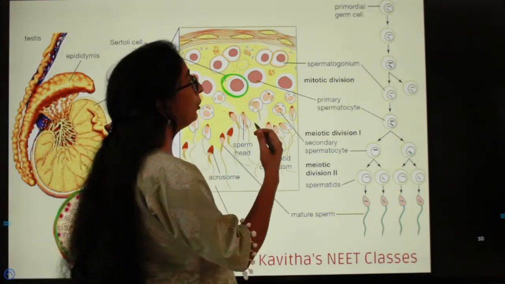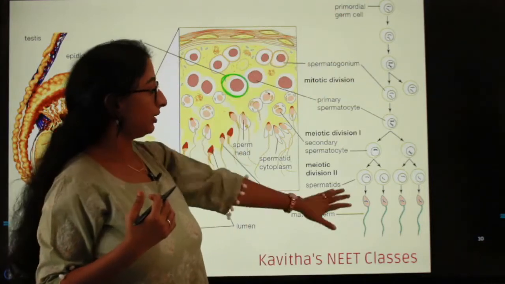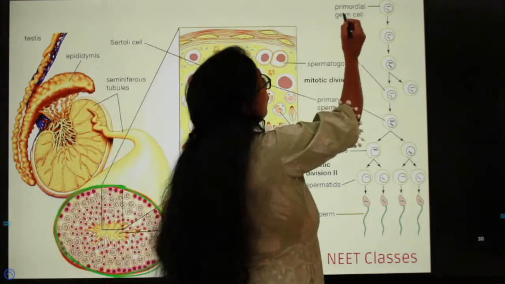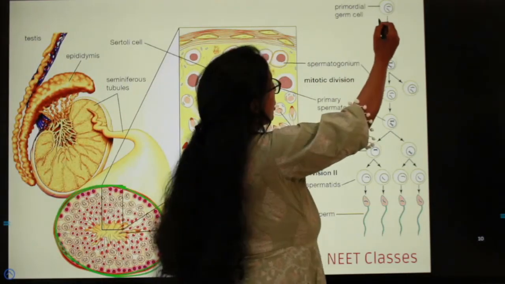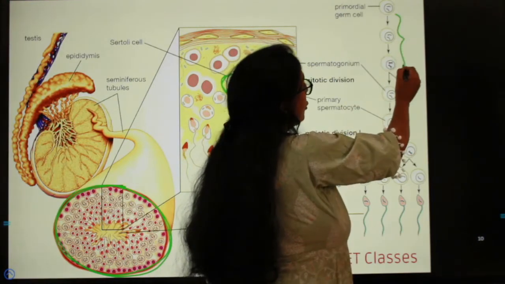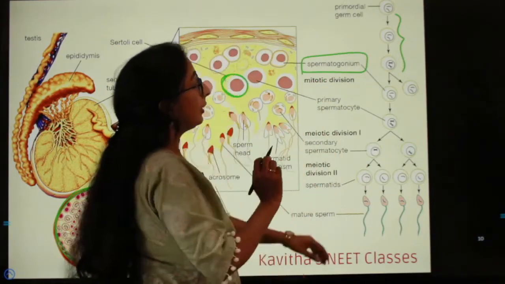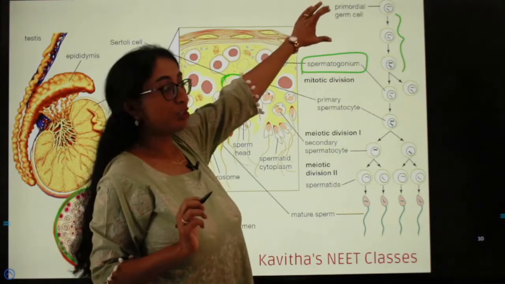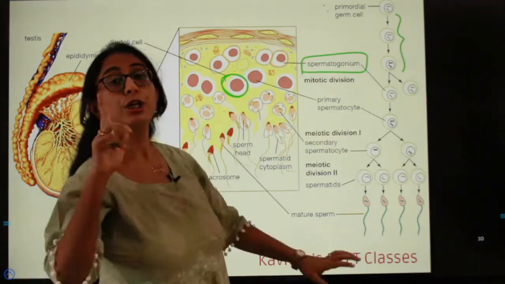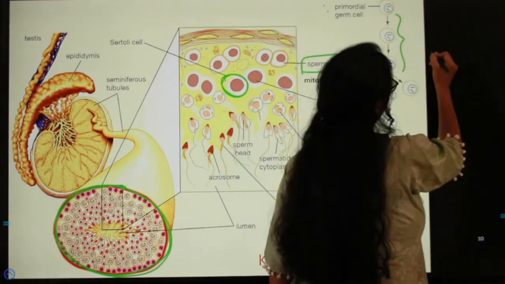So now I will tell you how exactly the primordial germ cell or the primary germ cell undergoes repeated divisions to produce the sperm ultimately. So what happens is, we have the primordial germ cell which undergoes multiple mitotic divisions to produce spermatogonium. It undergoes repeated mitotic divisions to produce two kinds of cell. One is the spermatogonium type A,